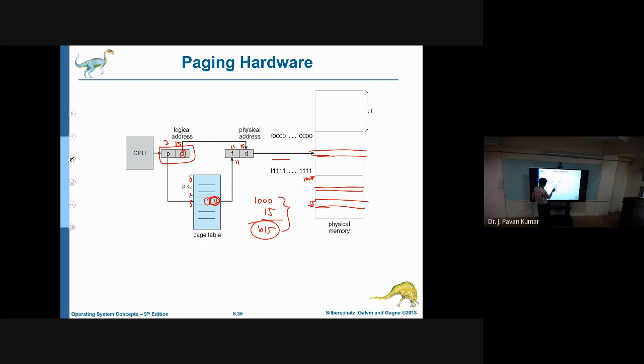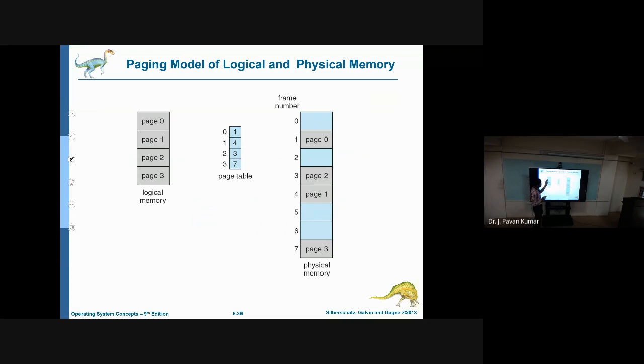That's why we need to depend on the base address. Okay, that's the difference between paging and segmentation. So in this paging, you can observe this is the logical memory, this is the page table. In this we are having these as page numbers. This is page number, this is frame number.